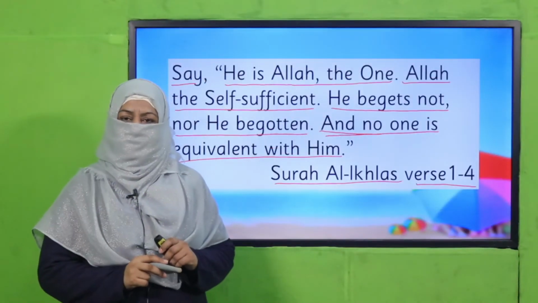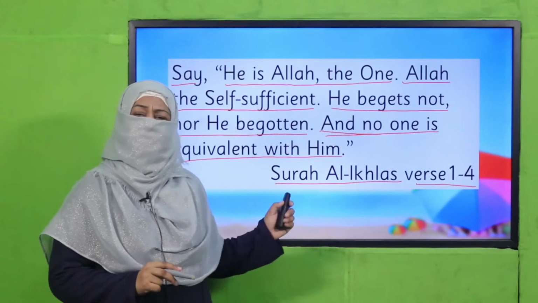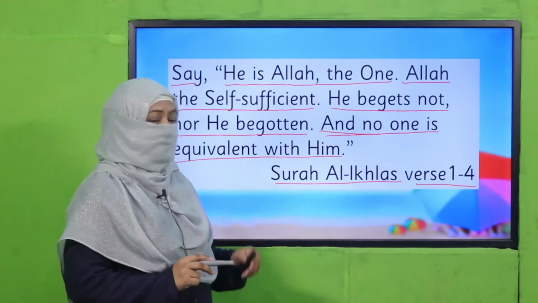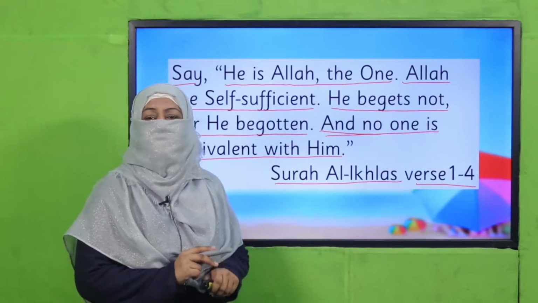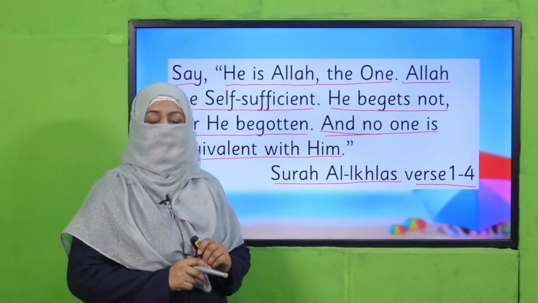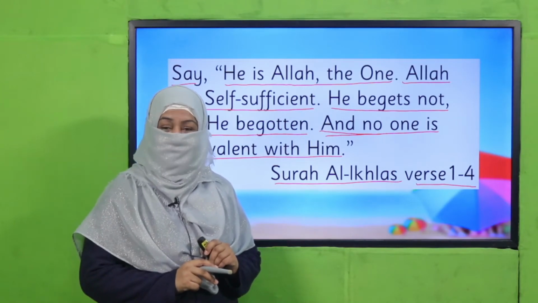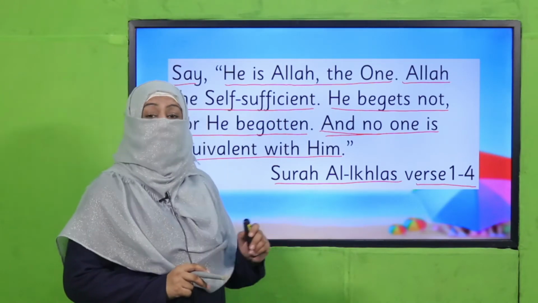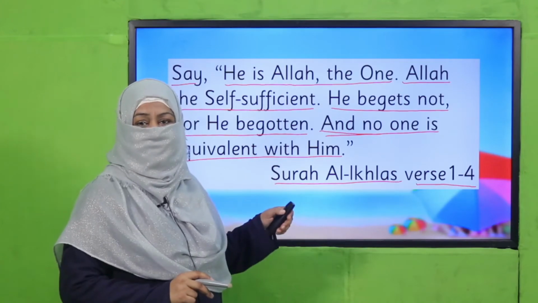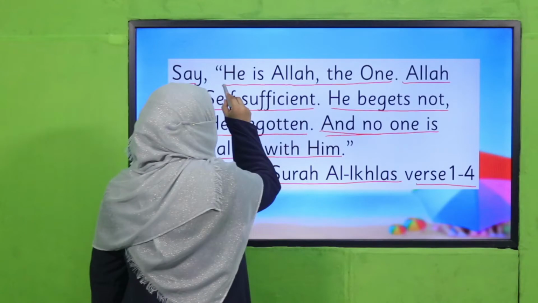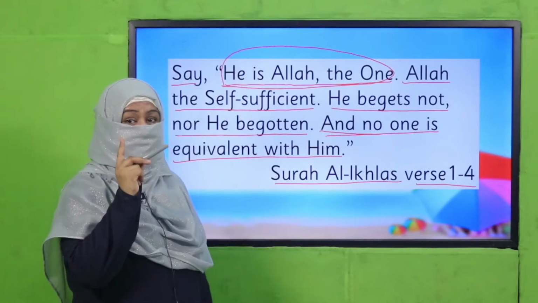Yes, my dear children, as I told you yesterday about this beautiful small surah, what it tells us about Allah subhanahu wa ta'ala. Beta, have you memorized this surah, class? Qul huwallahu ahad. Very good. You know it. Now this is the English translation of that surah. What is this surah telling us? Allah is one. As I told you, it is a fact.